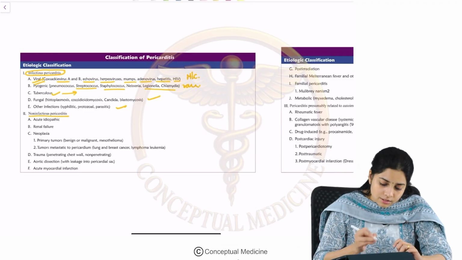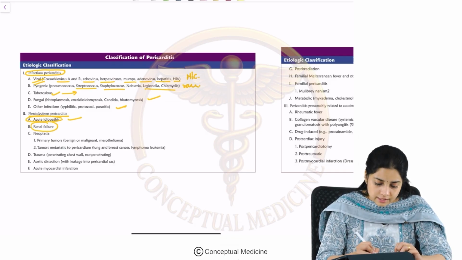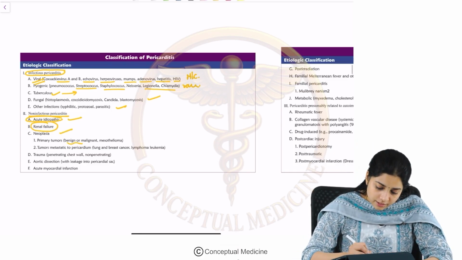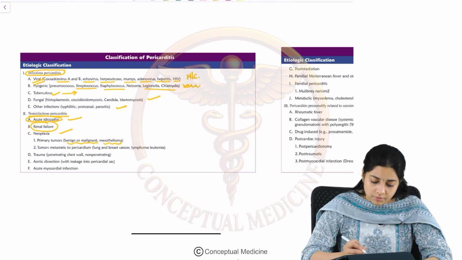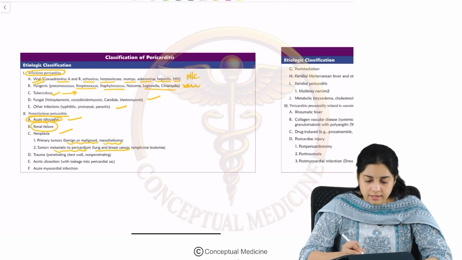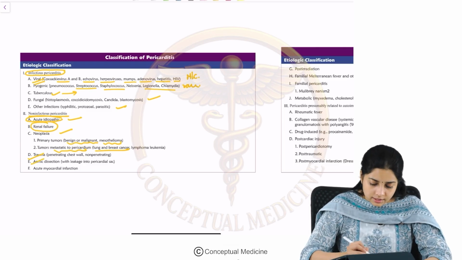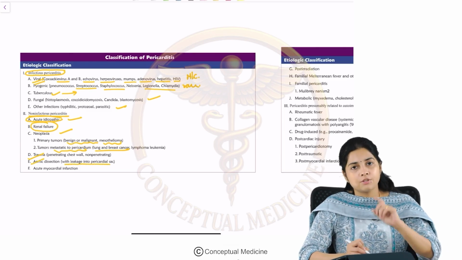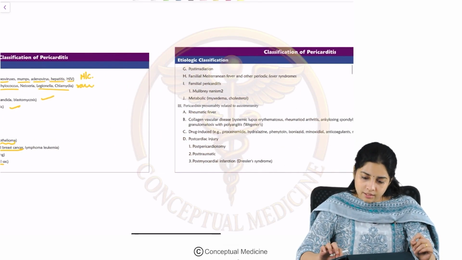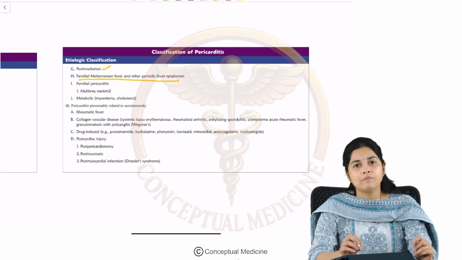Then we look at the non-infectious causes. Non-infectious causes, we have idiopathic, then we have renal failure. Malignancies can cause pericarditis, right? This can be benign or malignant tumors, mesotheliomas, and tumors with metastasis to the pericardium, like lung and breast CA, can cause inflammation. Trauma can cause pericarditis. Aortic dissection can cause fluid leakage or blood leakage into the pericardial sac, and this also can cause pericarditis. Fine. Now, post-radiation and familial Mediterranean fever and periodic fever syndromes.